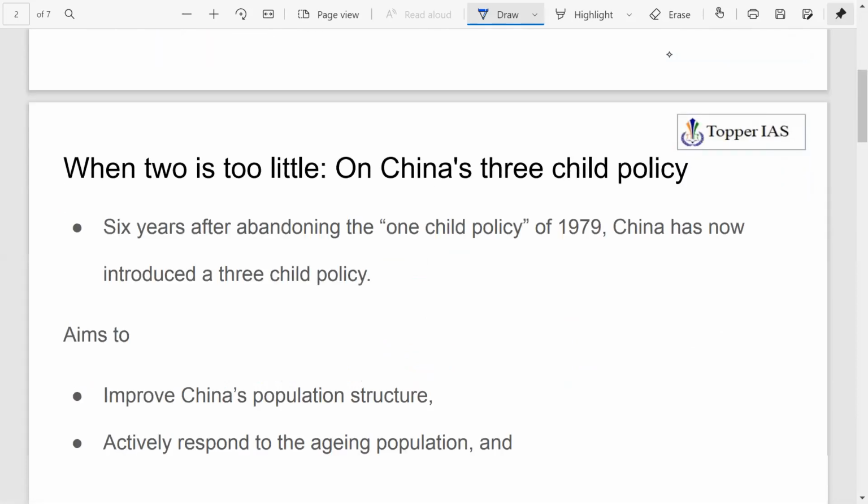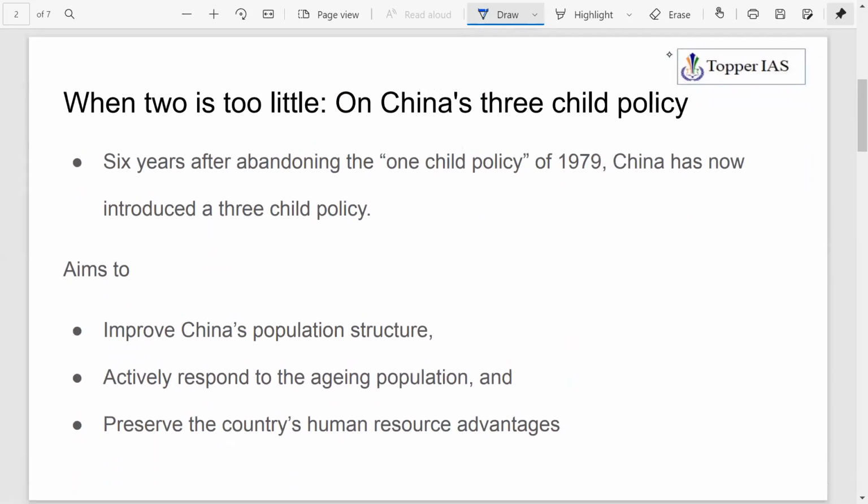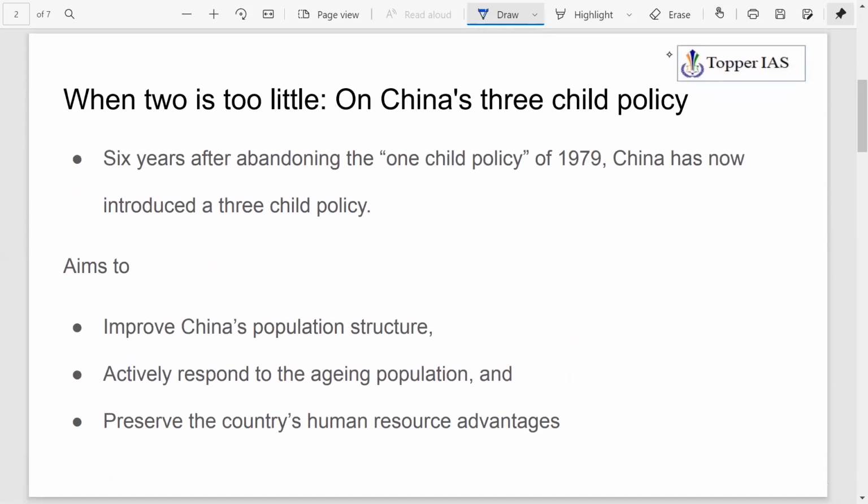There was an editorial in The Hindu with the title "When Two is Too Little," on China's three-child policy. So what does this mean? See, China had a one-child policy, which was introduced in the year 1979. This policy was abandoned in 2015, and they went with the policy of two children.